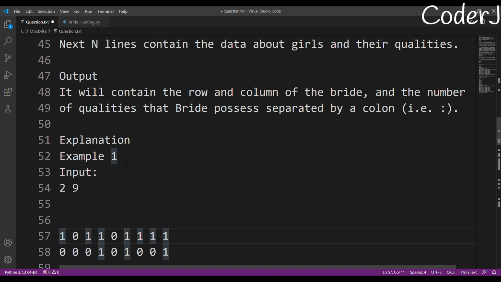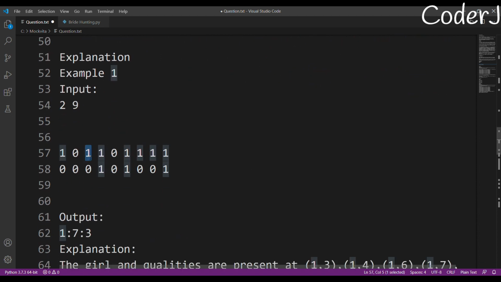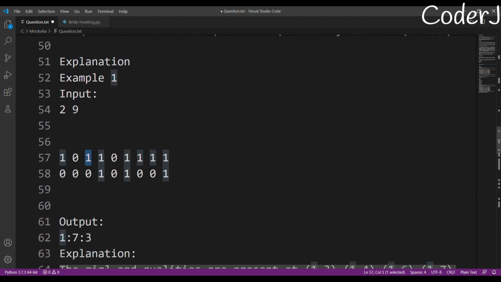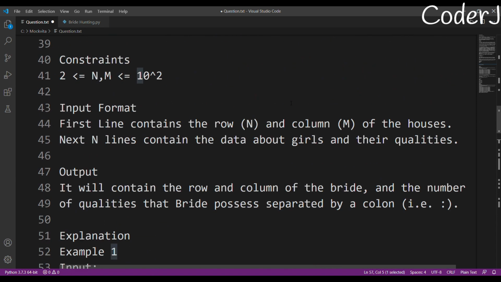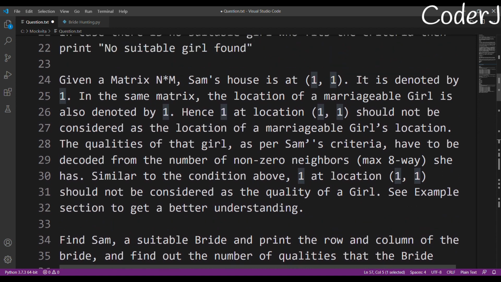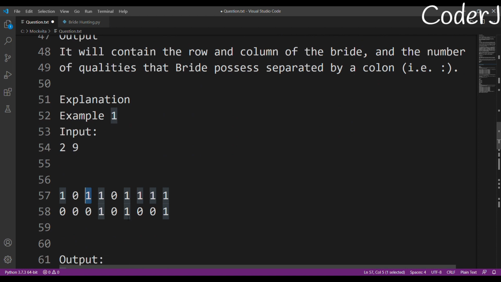Basically, suppose that there is this bride 1, right? Firstly, we'll only consider those grids whose value is 1. They have already said this at some point, I don't know where. It is denoted by 1. Any place where 1 is written means that particular girl is marriageable. We won't even look at the zeros. We only look at ones.